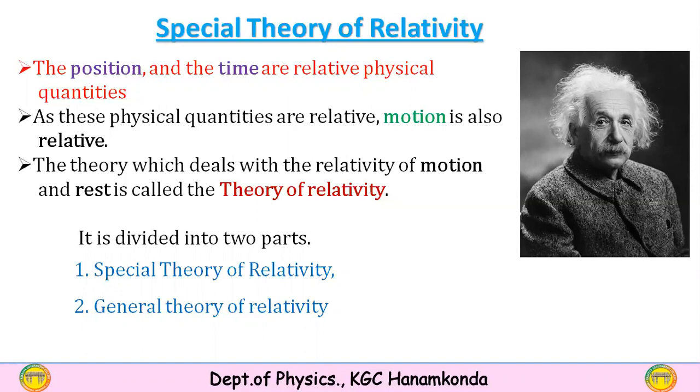Who are the pioneers of the special theory of relativity? Albert Einstein was the pioneer of this special theory of relativity. In 1905, he proposed the special theory of relativity, which drastically changed the shape of physics at that time. Who are the pioneers of the theory of relativity? Galileo, Lorentz, Minkowski, Einstein, etc. These are all pioneers of the theory of relativity.